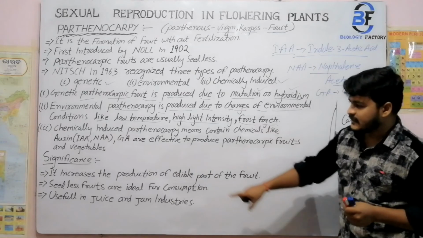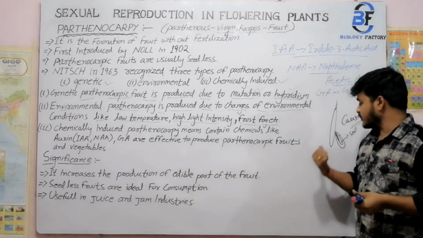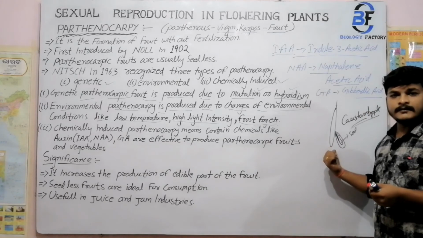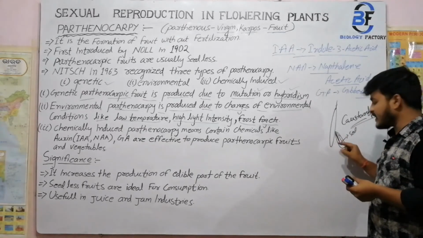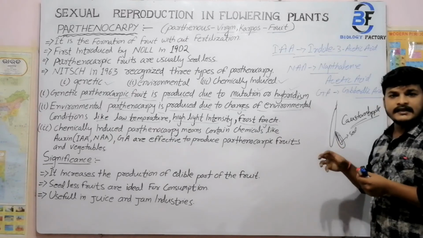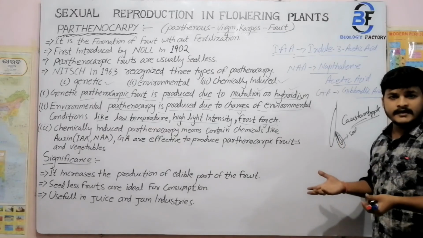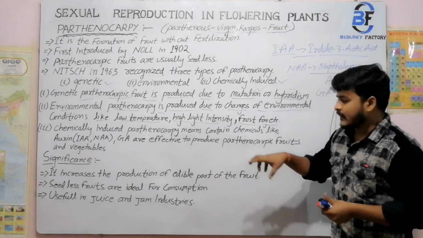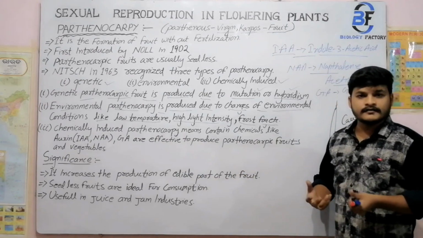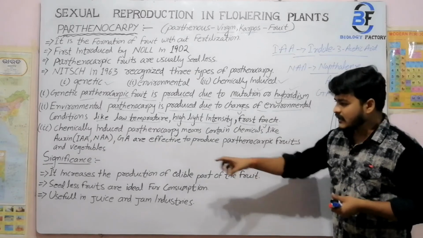So the significance is that it increases the production of the edible part of the fruit. We use it here, over your custard apple. The place which was occupied by the seed is converted into edible part, that means converted into fruit, that means more space is developed. Next, seedless fruits are ideal for consumption. Obviously it is quite good and quite easy to consume.